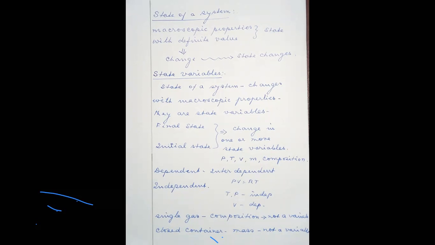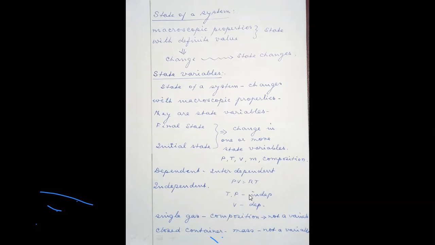So the state variables. In an initial state, look here, the initial state is written at the bottom and the final state is written at the top. From initial state to final state, there is a change in one or more state variables: pressure, temperature, volume, mass, composition. Now, sometimes the state variables may be interdependent or completely independent.